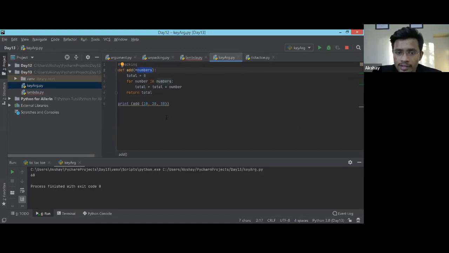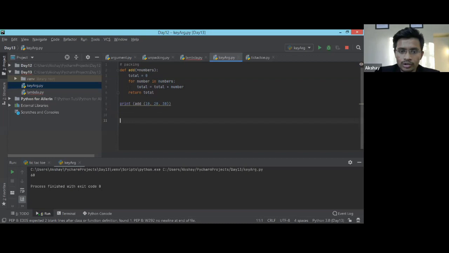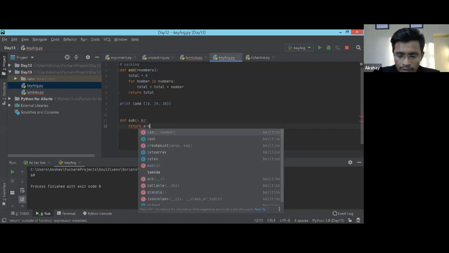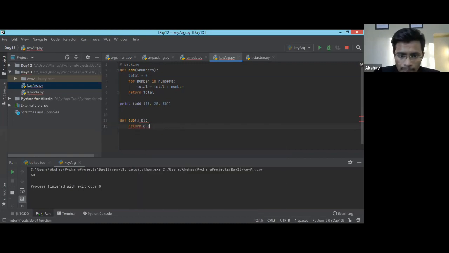Similarly, there is another concept in this variable type, argument: unpacking. Suppose I have another function called subtraction, and it is asking me for two numbers, a minus b, so return a minus b. Okay, this function will return me this. What happened? I forgot the comma.